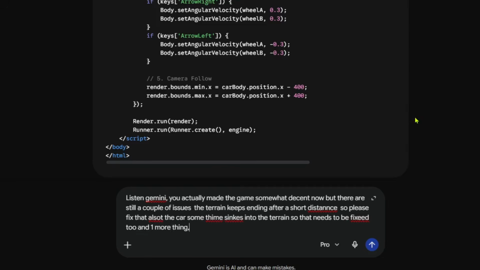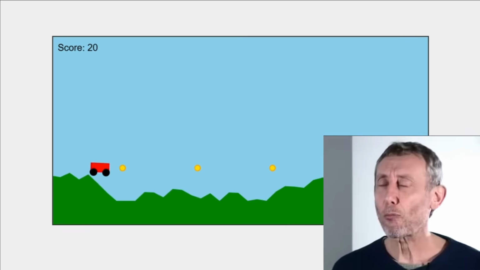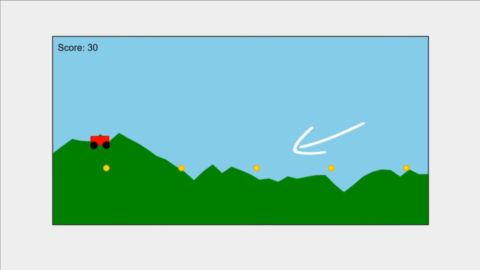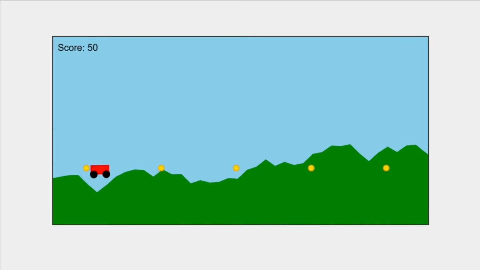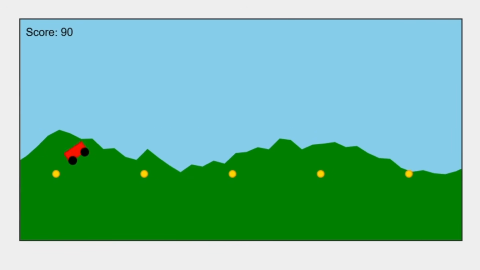And one more thing, add some coins into the game that I can collect while driving the car, just like in hill climb racing. This is actually looking good now. It seems like it fixed the terrain issue, and the coins are also added properly. But now there's a new problem. I'm not even able to collect the coins, and some of them are stuck inside the ground.